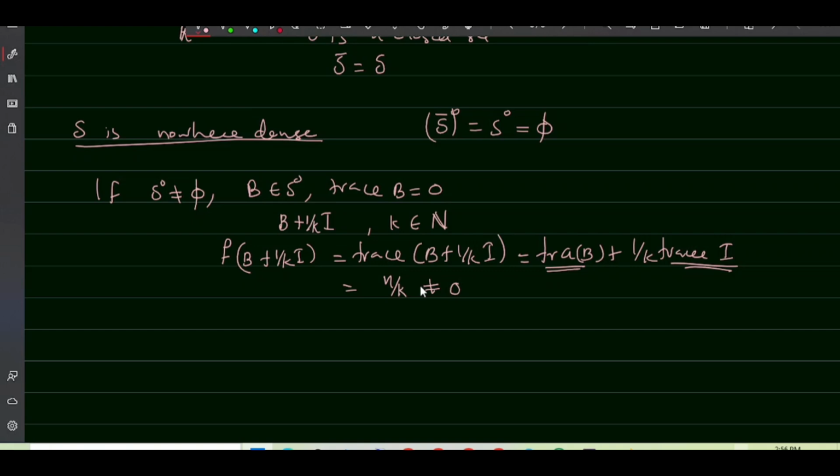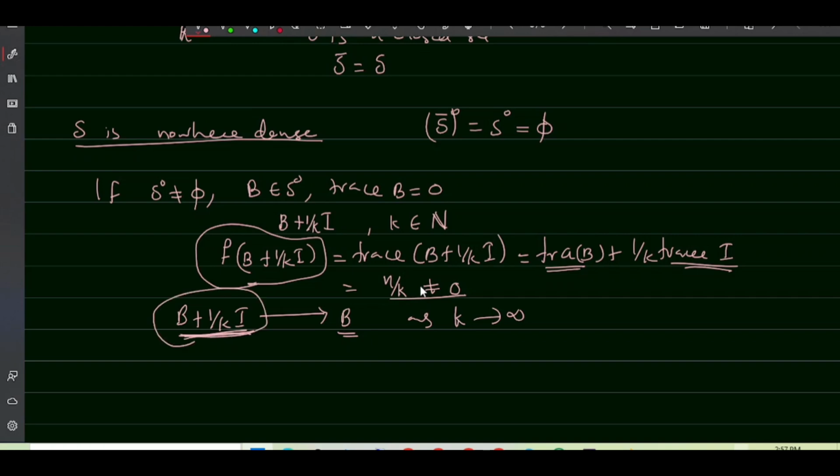Now look at the sequence B plus 1/K times I. As K tends to infinity, this will converge to B. And f of B plus 1/K I is non-zero, which means this is a sequence of matrices which does not belong to S and which converges to an element in S. And we know S is closed.